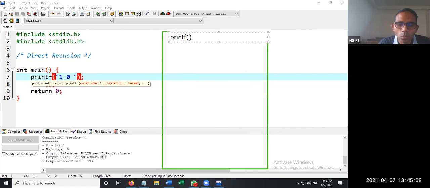In double quotes we have a value 1, then a value 0, then a space, semicolon. This is what we are printing.